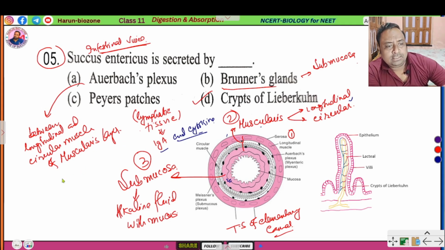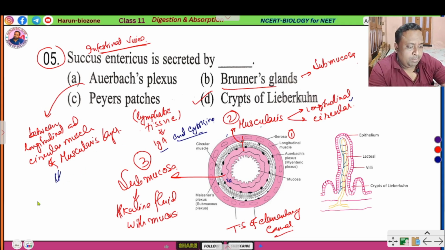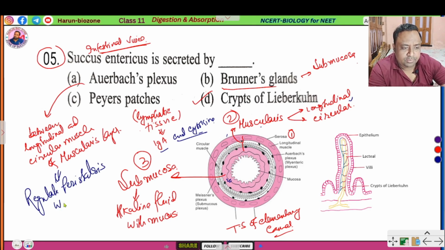And Auerbach's plexus also regulates peristalsis waves. Okay.